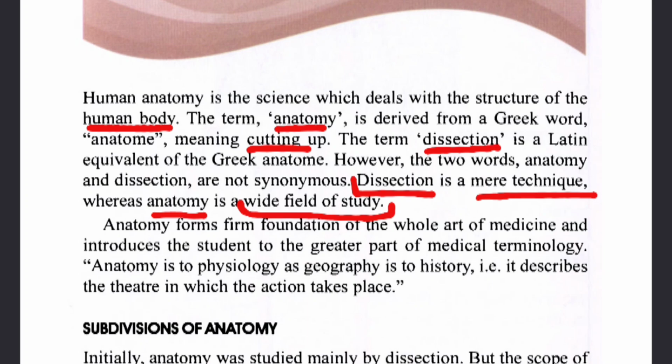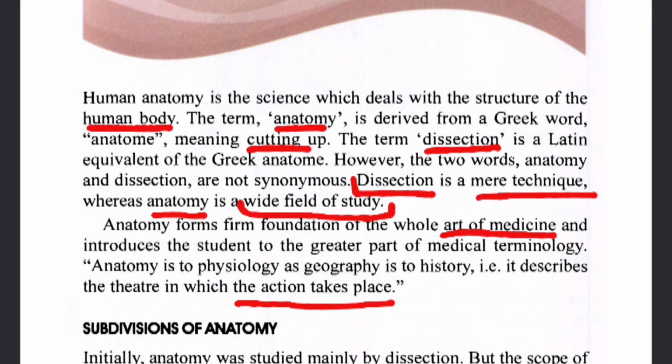So basically guys, anatomy forms the firm foundation of the whole art of medicine. When we practice or study medicine, you have to know the different parts of the body, so you can easily know what is going on, how it is going on, and where it is going on. There is a saying: anatomy is to physiology as geography is to history. It describes the theater in which the action takes place. This is the very important relation between anatomy and physiology.